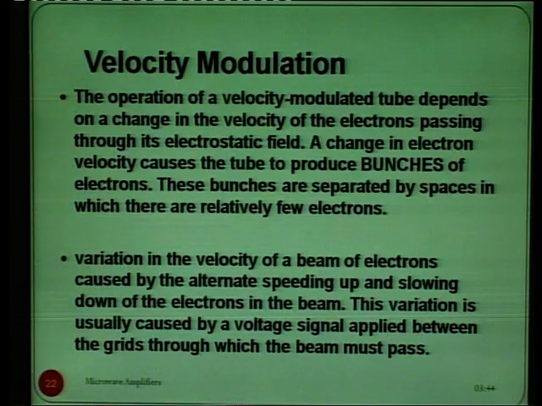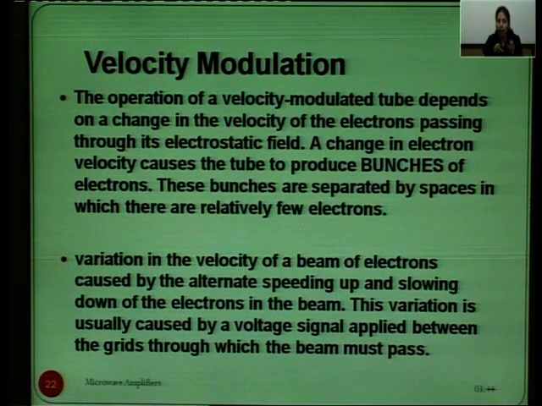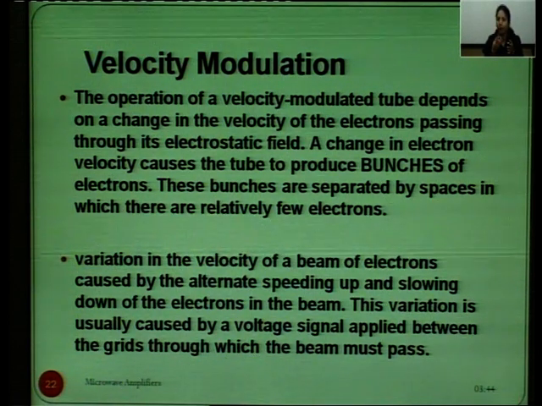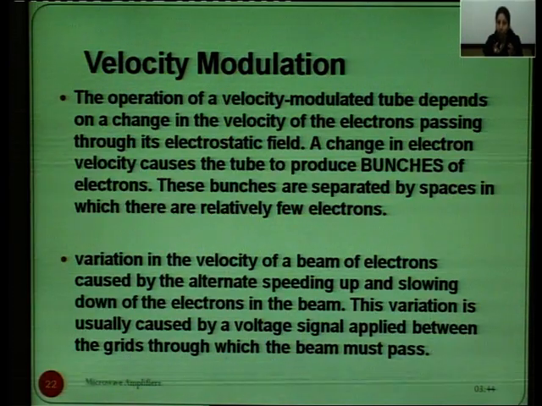So, the operation of a velocity modulated tube depends on a change in the velocity of electrons passing through its electrostatic field. A change in the electron velocity causes the tube to produce bunches of electrons, and these bunches are separated by spaces in which there are relatively few electrons. Means by varying the velocity of electrons, we are forming bunches of electrons, and the variation in the velocity of the beam of electrons is caused by alternately speeding up and slowing down the electrons in the beam.